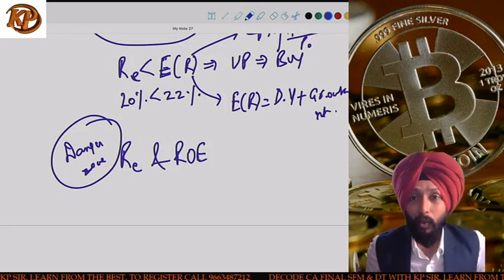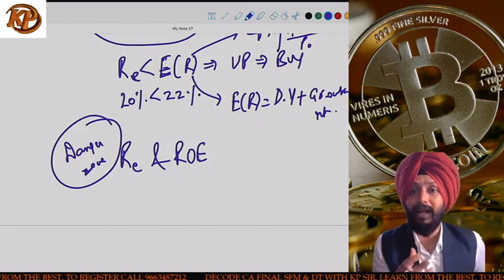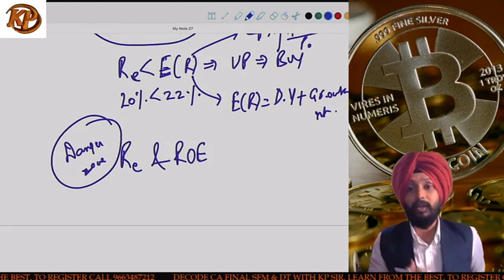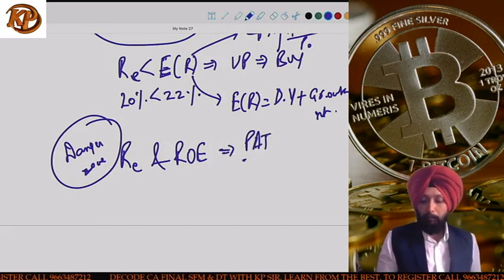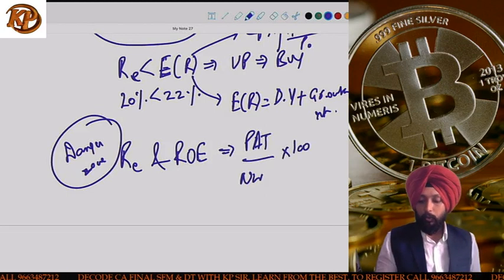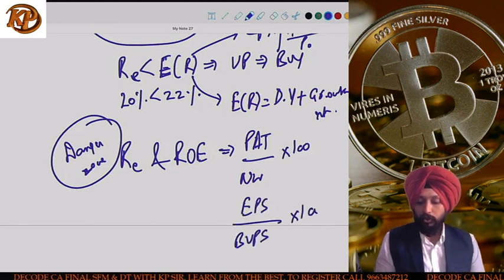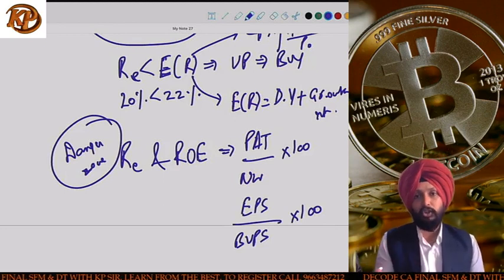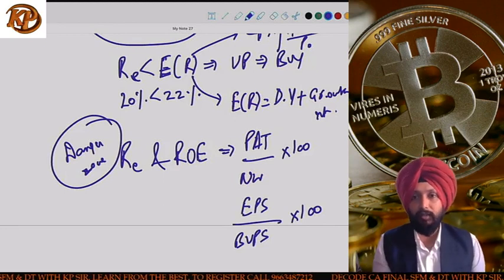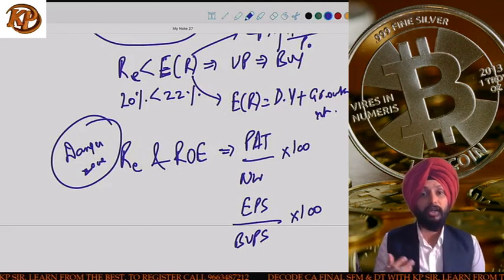RE is your required rate of return. Look at the word required. Required means you want that. ROE is return on equity, what the company has actually generated. ROE is calculated using the formula PAT divided by net worth into 100. I hope you remember that. Or we also say that it is EPS divided by book value per share into 100. Any of the two formulas can be used. The second one is basically a per share basis formula, and the first one is the totality formula.